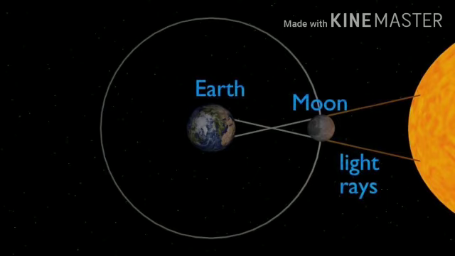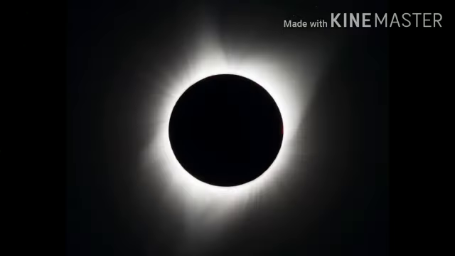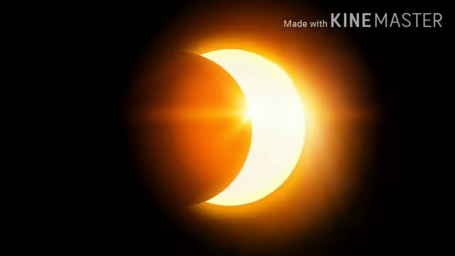First, total solar eclipse. In total solar eclipse, the sun is completely covered by the moon. The sky becomes so dark that it appears to be night. Student, look at the picture so that you can understand the concept very well. Second, partial solar eclipse. When the moon does not align completely with the sun and only a portion of the sunlight is blocked from reaching the earth. Again, student, look at the picture so that you can understand partial solar eclipse properly.